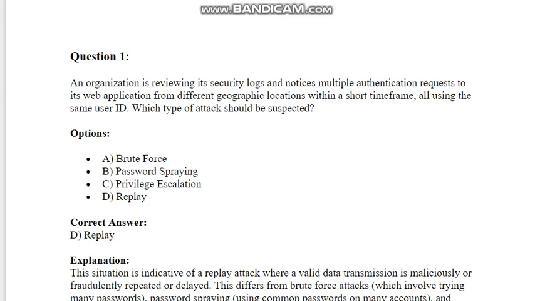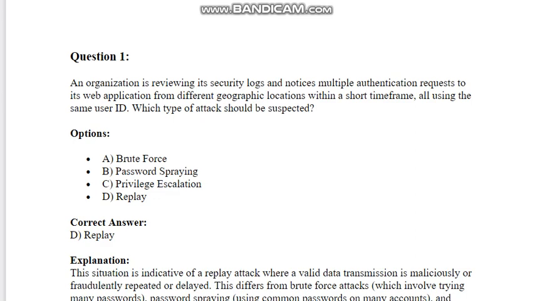Question 1. An organization is reviewing its security logs and notices multiple authentication requests to its web application from different geographic locations within a short time frame, all using the same user ID. Which type of attack should be suspected?